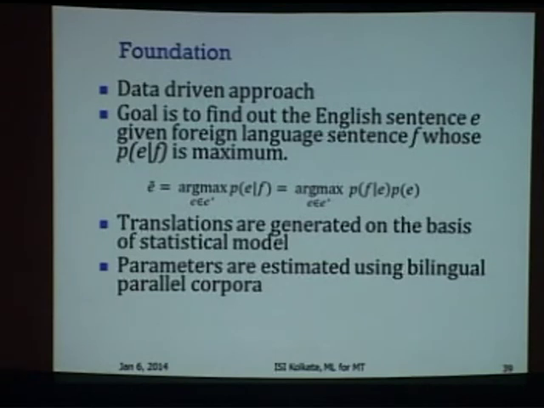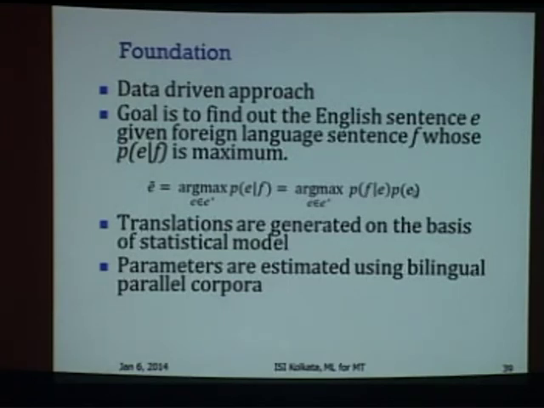So why should we do this? Why should we apply Bayes theorem and turn it into two parameters? Okay. The reason is what we have already seen now. Reason is adequacy and fluency. Okay. This way of breaking the probability into two parts very nicely captures the language model, the fluency part, and the translation model, the adequacy. Okay. If the translation is good, adequacy is good, then this probability will be high.